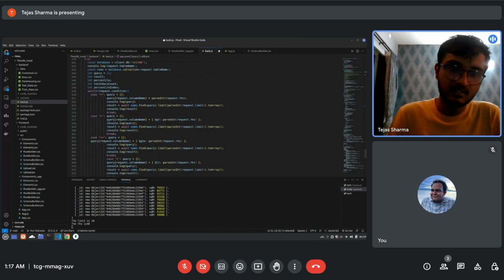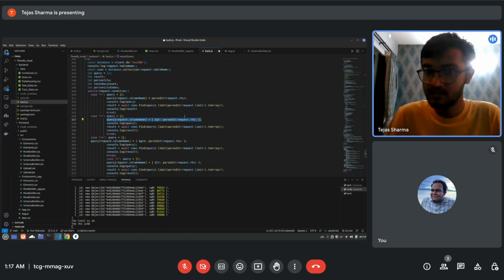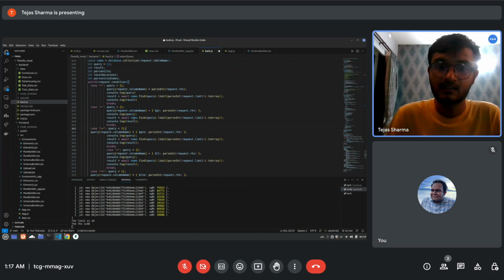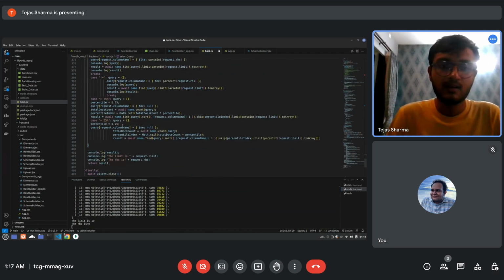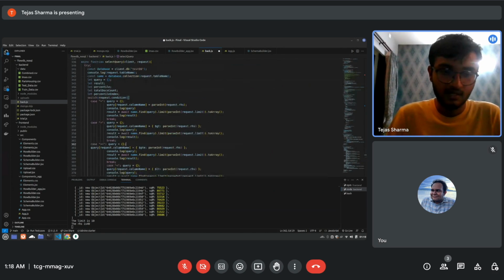And then based on the condition, we have a corresponding query. So in this case, because it's greater than, we have a simple query which checks the column name value to be greater than the RHS value. And then we call a find query with a limit given by the user. And that result is given back and passed to the front end. So that is what happens here.